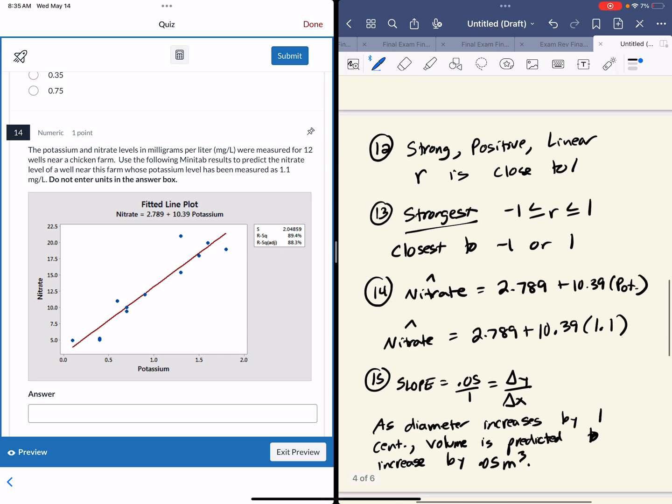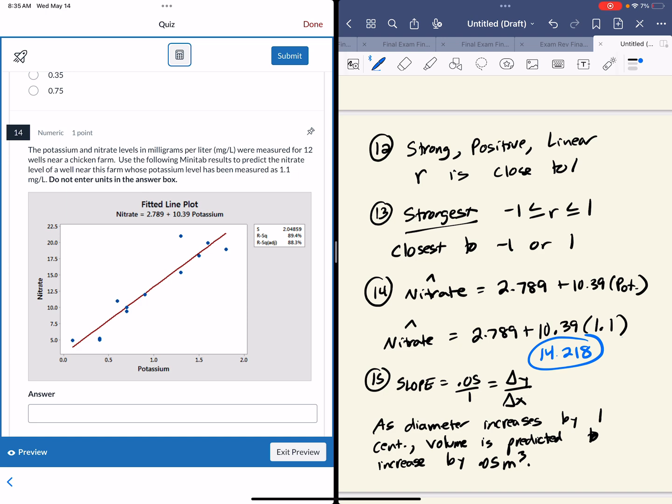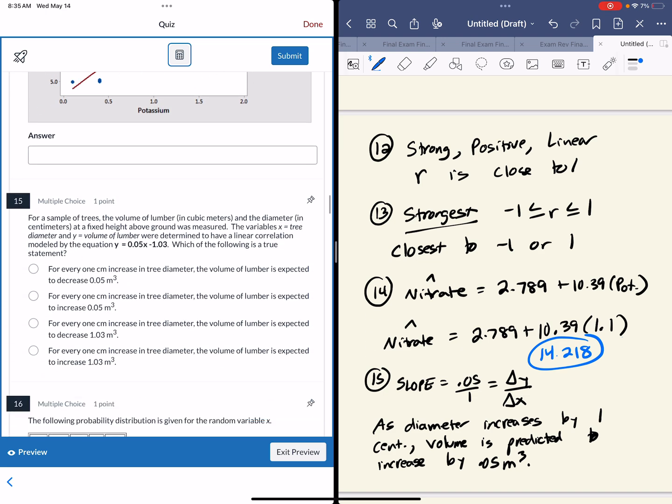This one, you're going to go to the calculator and you've got a line of best fit and you're going to substitute in 1.1 for the nitrate level. So I'm going to do 2.789 plus 10.39 times 1.1. I don't really like the parentheses on the little calculator, but I come up with 14.218. If it doesn't say to round, don't round it. Type it in just like that.